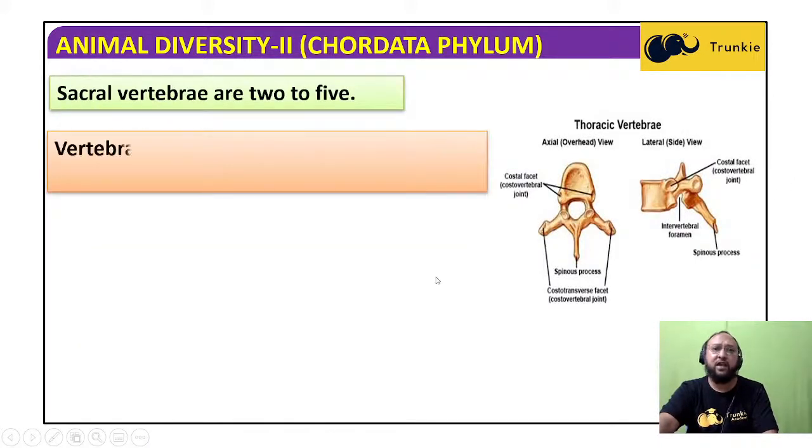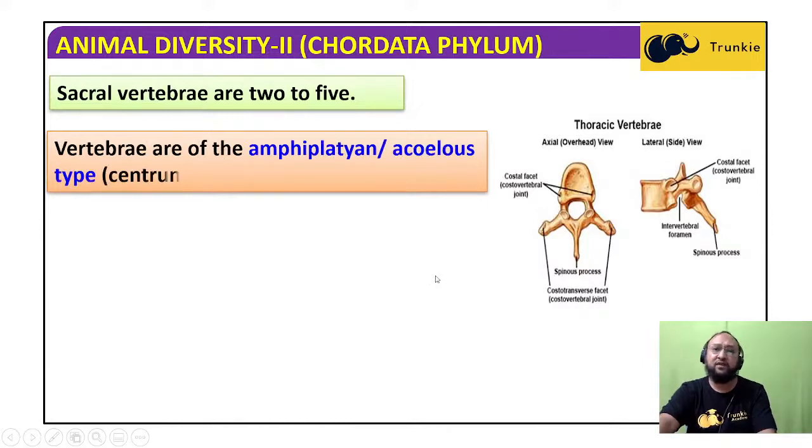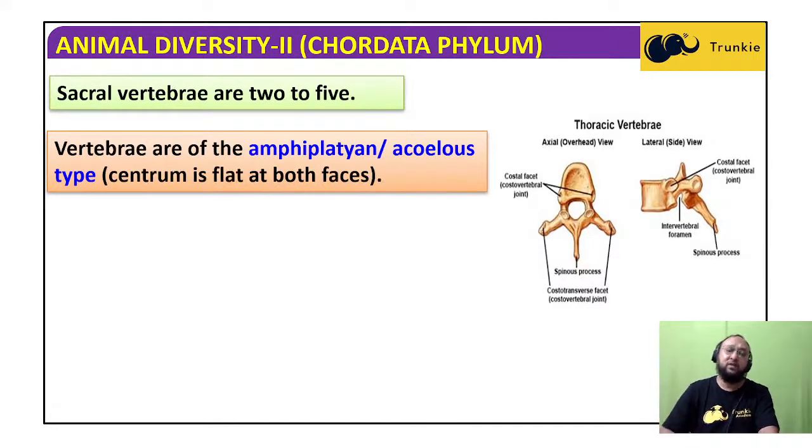Sacral vertebrae are 2 to 5. Sacral means in the lower, posterior region. Vertebrae are amphiplatyan or acoelous, means there are no concave faces. It is flat, and joined end to end flat. No concave.